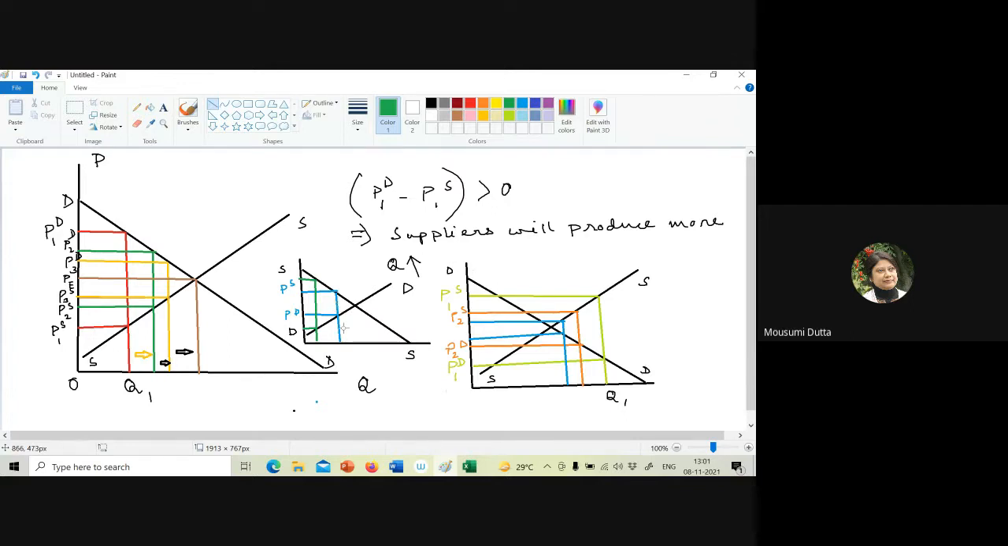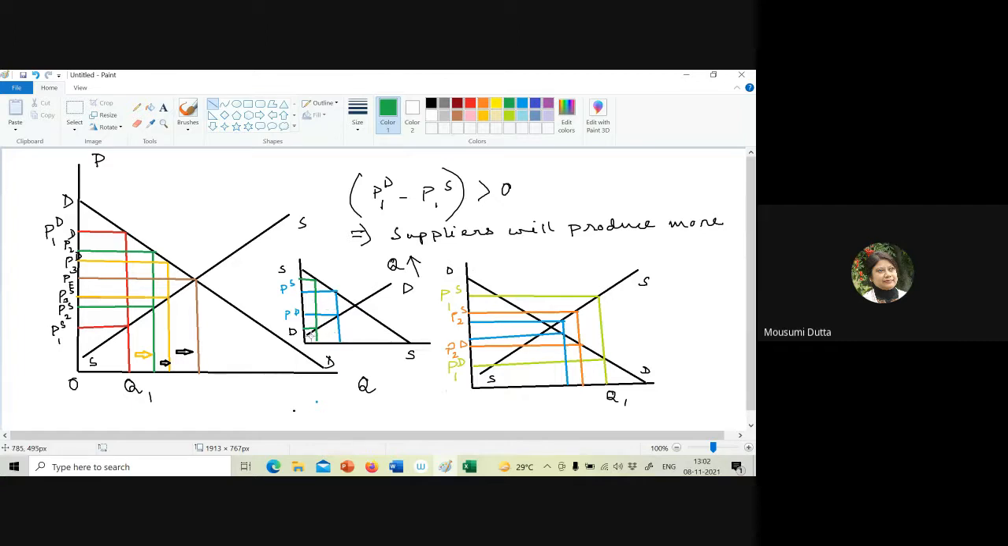Okay, so look at the third graph now. Concentrate on the third graph now. This is the demand curve. This is the supply curve. I'm starting from these PD and PS. Supply price is greater than demand price, which means quantity should fall. The Marshallian behavioral assumption is that quantity should fall.